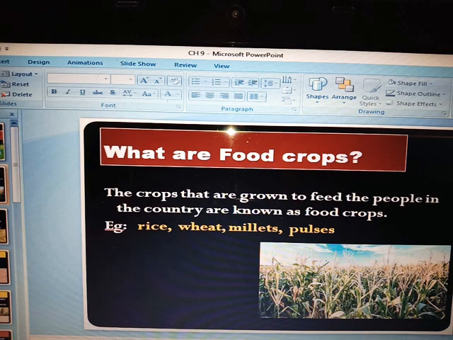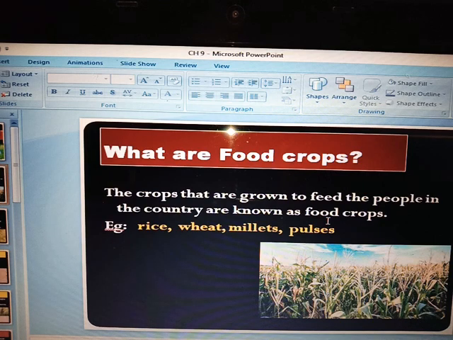First, let us know what food crops are. As I have told you, there are two types of crops: first is the food crop and second is the cash crop. So first is the food crop. The crops that are grown to feed the people, feed meaning they are eaten every day. The crops that are grown to feed the people in the country are known as food crops. These crops are provided to the people on an everyday basis.